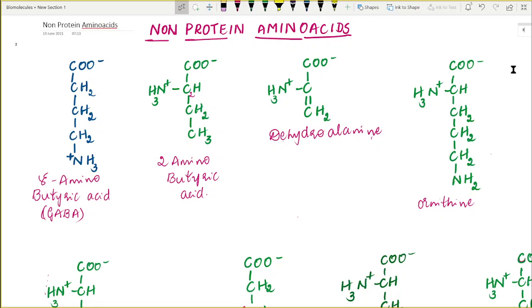These amino acids are not present in the proteins, but instead they perform other functions in the cell. Usually they are present in the cell cytoplasm and in all the cell organelles or compartments of the cell.